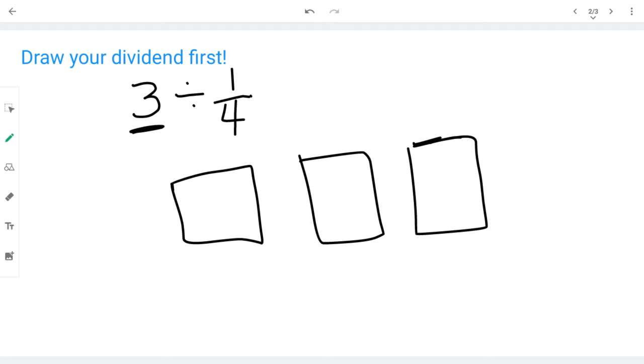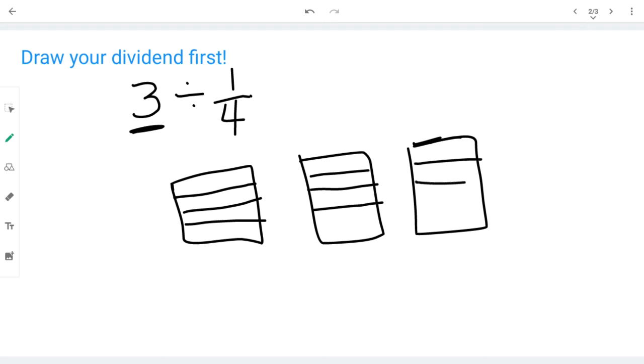3 wholes divided by 1/4. So let's divide them into fourths. 1, 2, 3, 4. 1, 2, 3, 4. 1, 2, 3, 4.